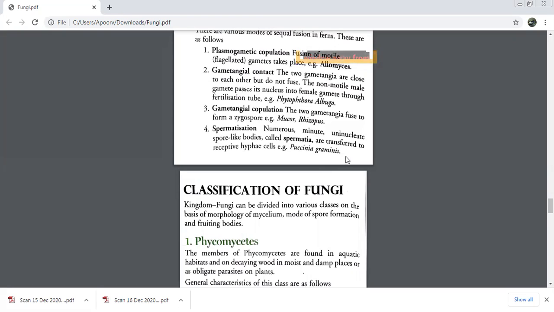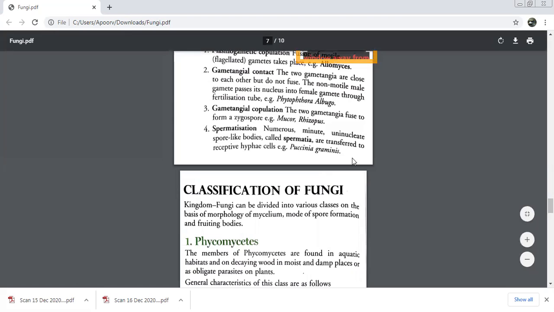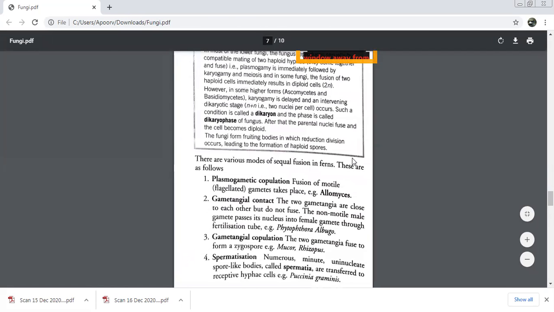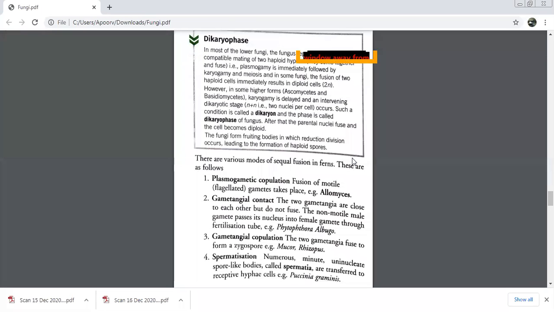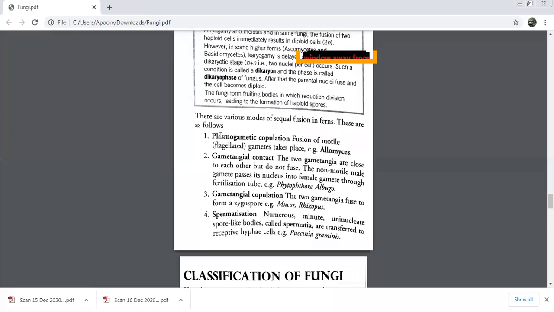Plant and animal, of course, in detail we've already done, so we'll not have to go into classification-wise details. Let me do it very quickly. We are talking about fusion in ferns. How many kinds of fusion have we discussed? Four. Very good. What happens in plasmogametic copulation? Fusion of motile gametes. Specify that it is motile gametes, and there is going to be copulation. That means it is a fusion.